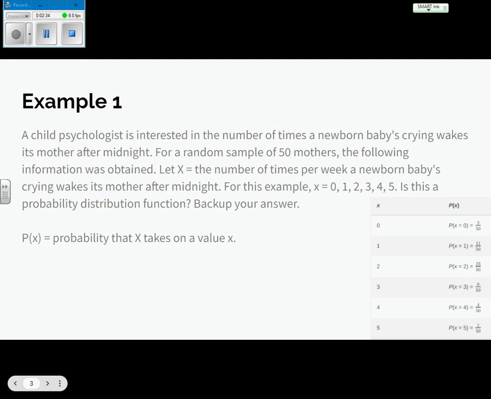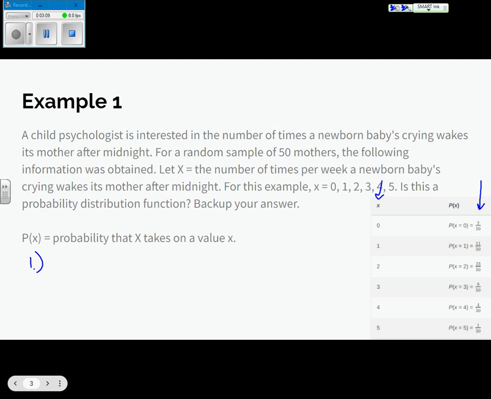So what was the first thing we have to check for on PDFs? I need all my probabilities to be between 0 and 1. So here's what I'm looking at. This column represents the number of times that the baby woke up. And this is the number of mothers that happened to. So 2 out of the 50 mothers, their baby slept all week. All right, that would have been nice. So it didn't happen very often. 11 out of the 50 mothers, their baby only woke up 1 time.